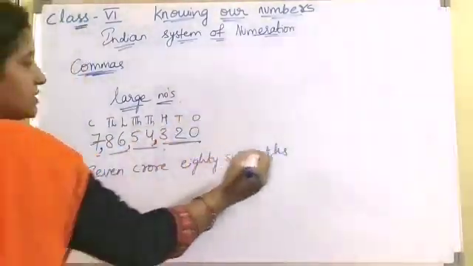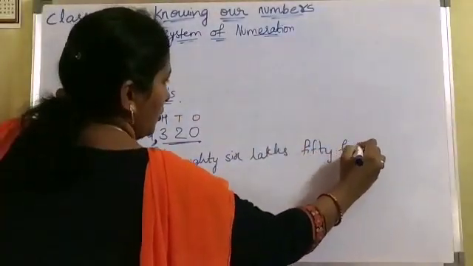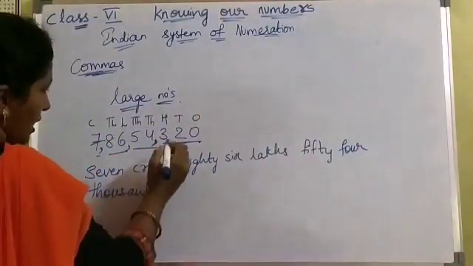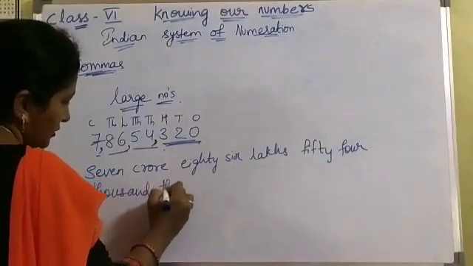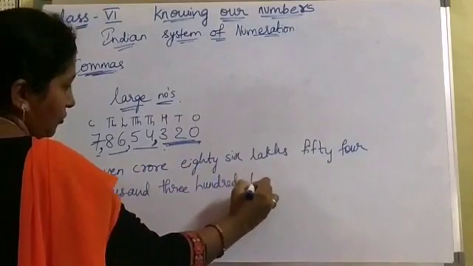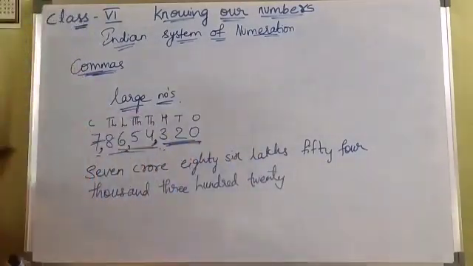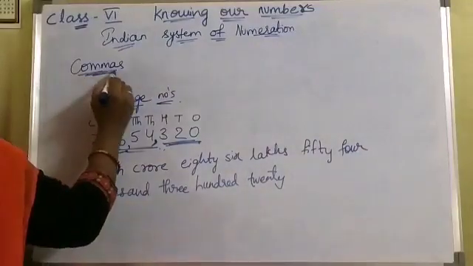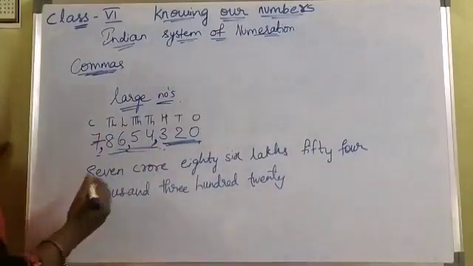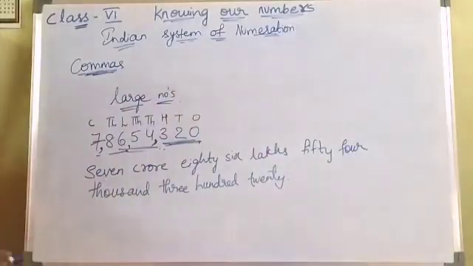Next, how many thousands? 54,000. And for this, 320 is the number name. Is it clear? Commas help us in reading and writing large numbers easily. This is the Indian system of numeration.